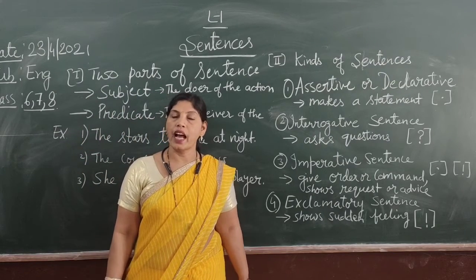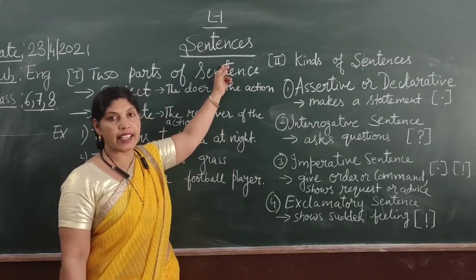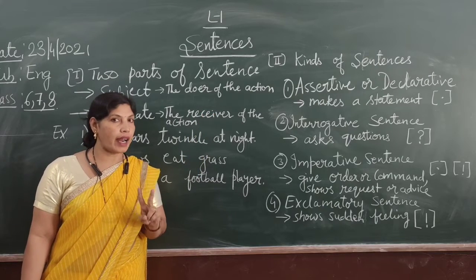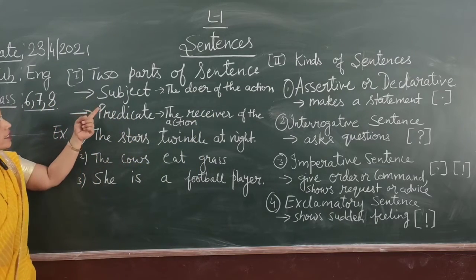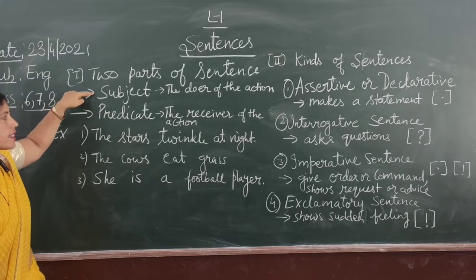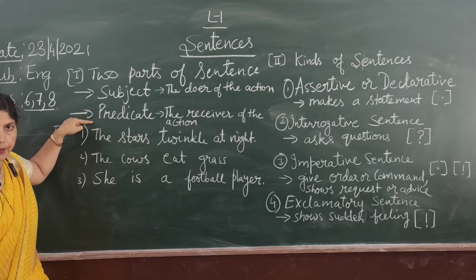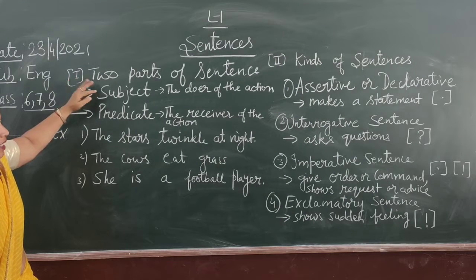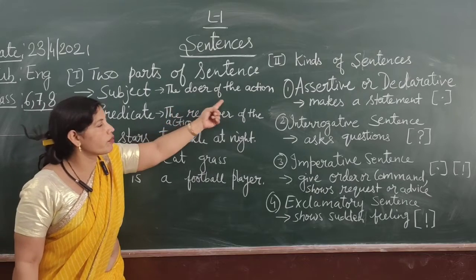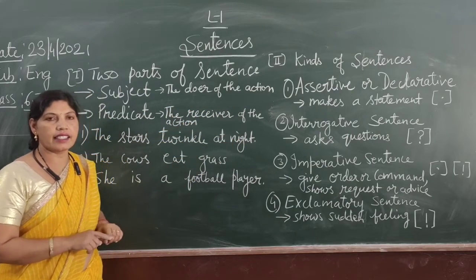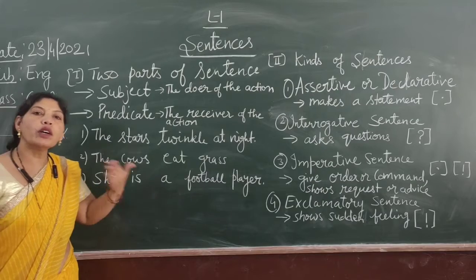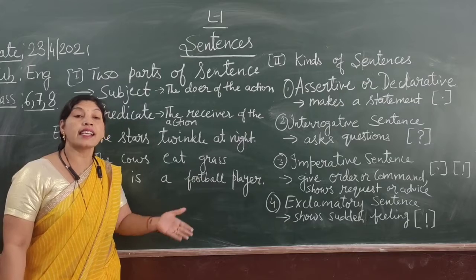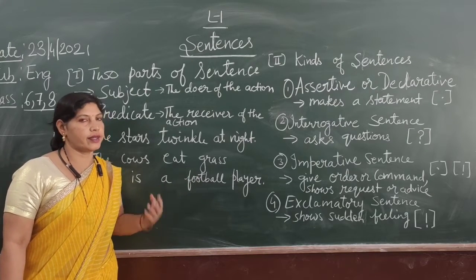Okay, children? Now, the sentence has basically two parts. It is divided into two parts. The very first part is subject and the second part is predicate. Now, see what is subject? Subject is the doer of the action. In the sentence, the subject is the doer of the action. It performs an action or something is said about it.